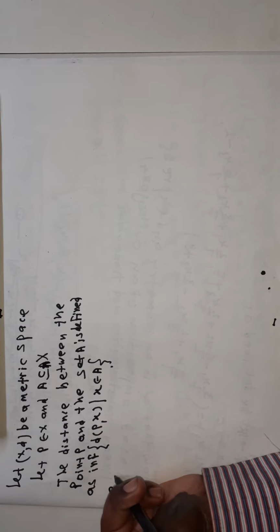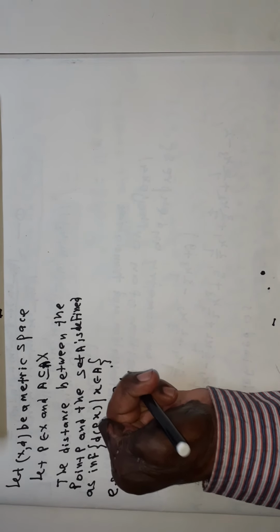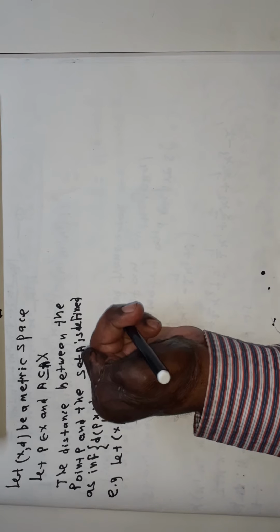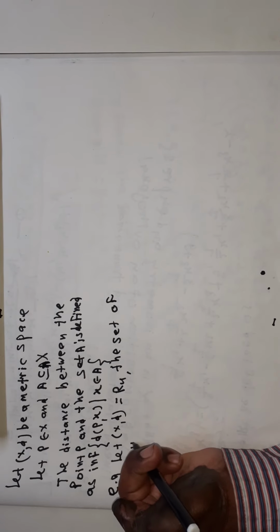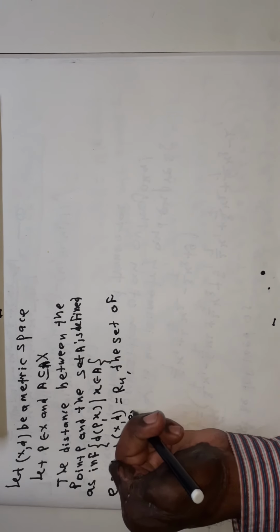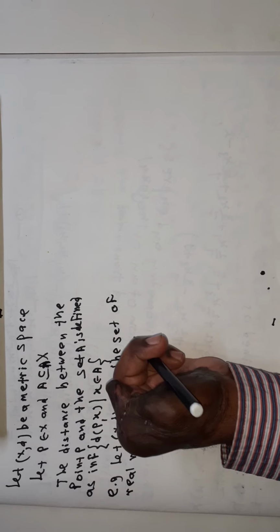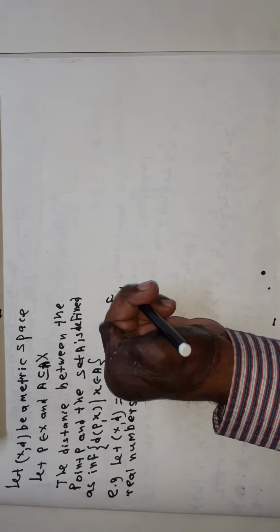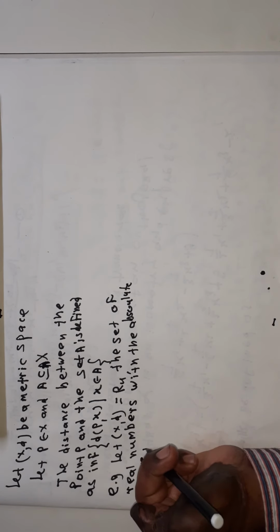Example, let (X, d) be equal to R, the set of real numbers, with the absolute value metric.